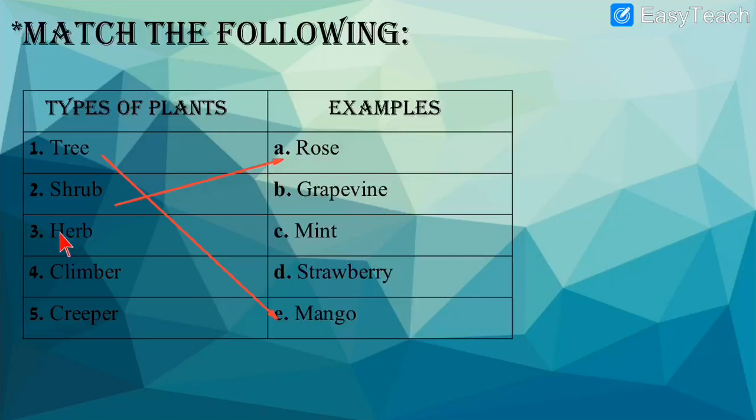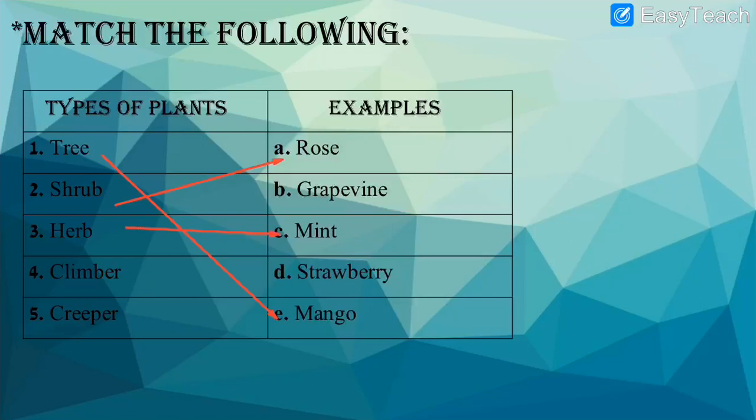Then number 3. Which one is the herb? Can you see any example of herb over here? Any herbs are there in the examples? Yes, one is there. That is mint. Mint is a herb. So let us match mint with herb. Let me do it over here.